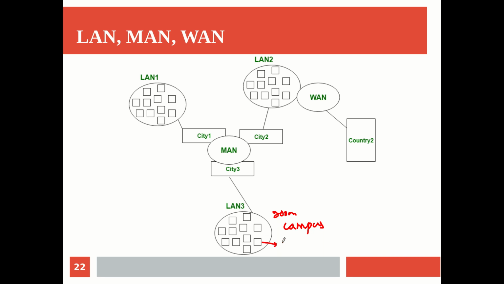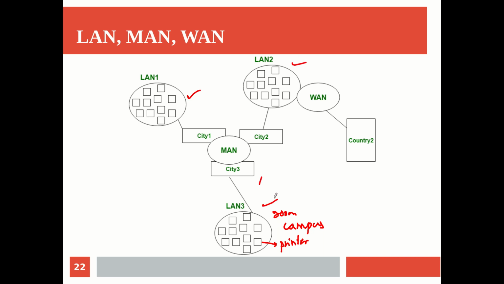This can be a common printer, to which everyone gives commands and it does the task, so we can share the resources in that way. These people are communicating with each other, maybe by email communication, IP telephony, whatever it is. So this is something you can think of as a local area network. In this figure you can see 3 local area networks, 1, 2 and 3.